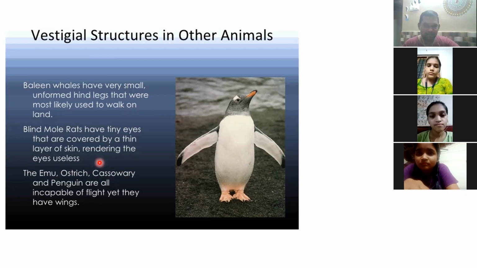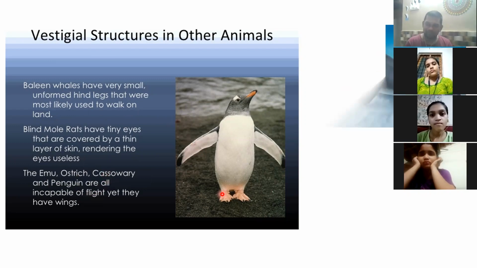Getting it? Okay. Similarly, there is something called mole rats who are actually blind. They rely upon smell, but still they have tiny eyes, which do not have any function. They're just like dots on the body. Okay, and these animals like emu, ostrich, cassowary, penguin, they cannot fly. There are so many examples of flightless birds, but still they have wings. A penguin cannot fly, but uske wings hote hain. Ostrich cannot fly, but it has got wings.